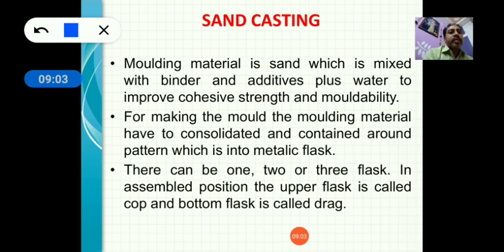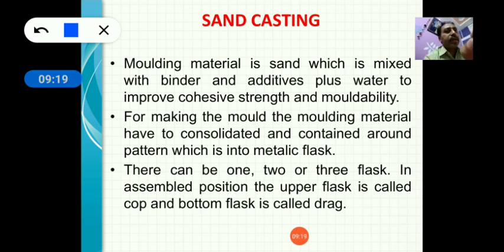So it is very important that the proportion of binder, additives and water must be fixed. Otherwise your sand cannot stick with your mold or inside the cavity.